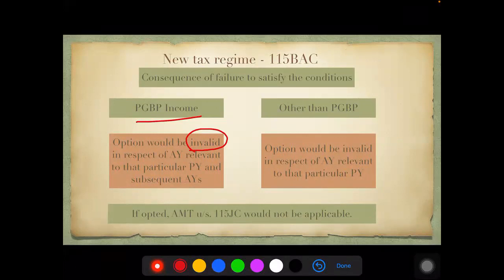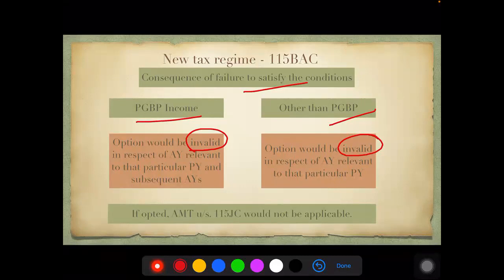The assessing officer will have to assess the income and tax it under the normal regime only. If there is any other income other than PGBP, and you are not satisfying the conditions of carrying forward the losses or taking into account the deductions and exemptions mentioned, then only that particular year where you have not satisfied the condition will become invalid. Only that year will be calculated in the normal tax regime.